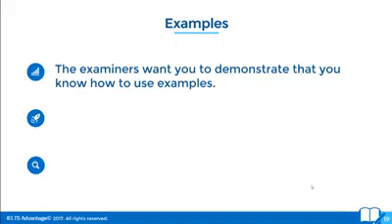Imagine you are a doctor or a nurse or an engineer or a lawyer and you move to a new job in London, or Toronto or New York City, and part of your job will be writing to someone or speaking to someone, you should be able to use basic examples to help you prove your point, to help you prove what you are saying. It's a very, very basic skill to have. And if you're not able to do that, then you really are going to struggle in the workplace. And you're definitely going to struggle if you're a university student, because you're going to have to do this all the time when you're writing essays and things.